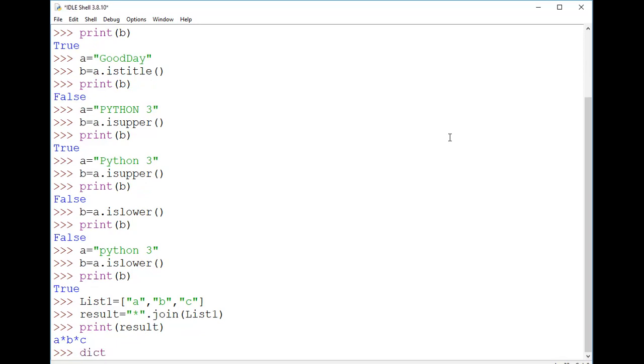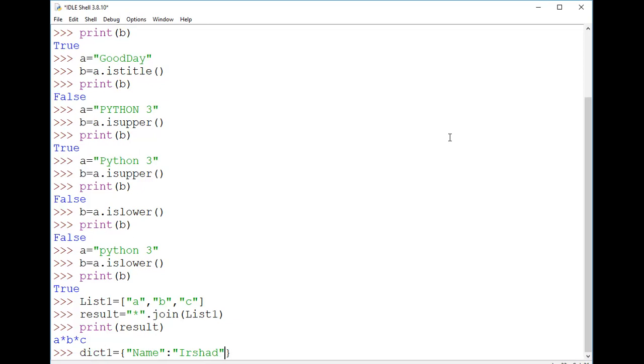So I'm just creating one dictionary here. I'm using name as a key, because a dictionary is a combination of key and value.